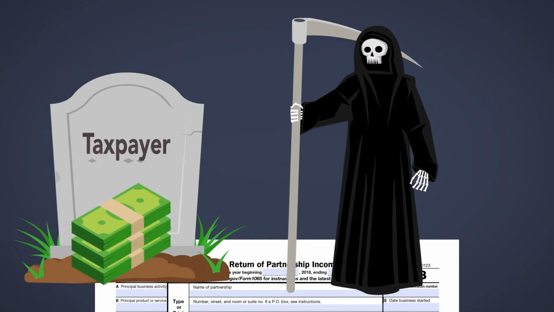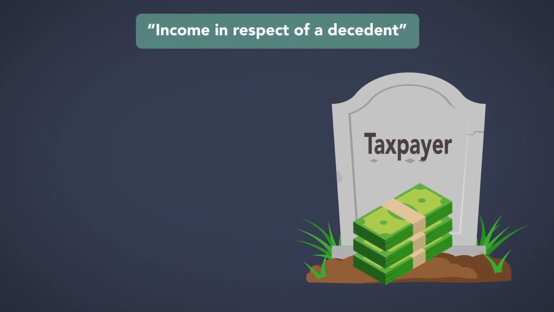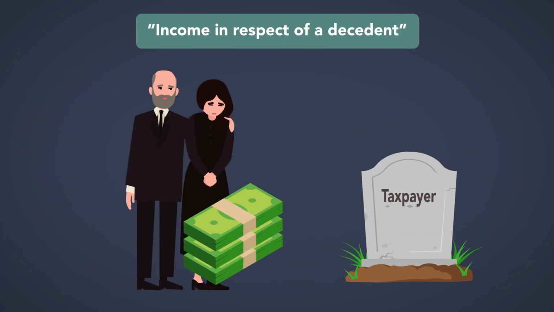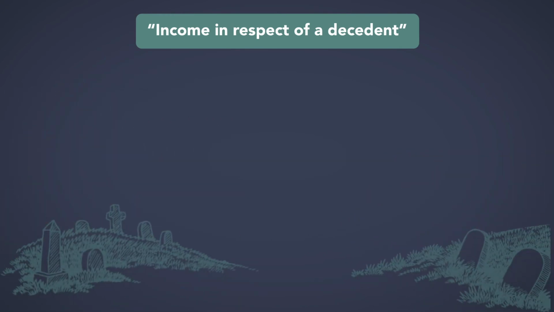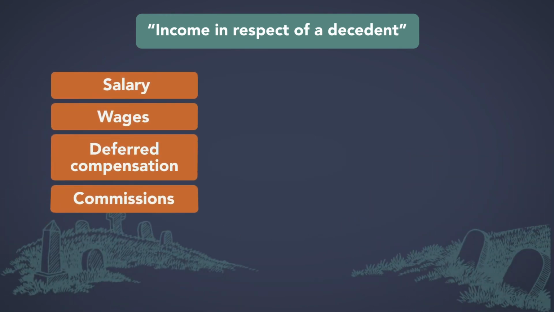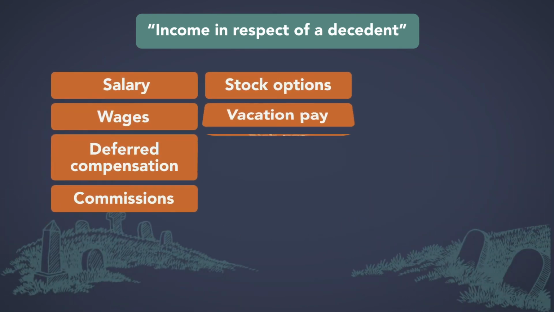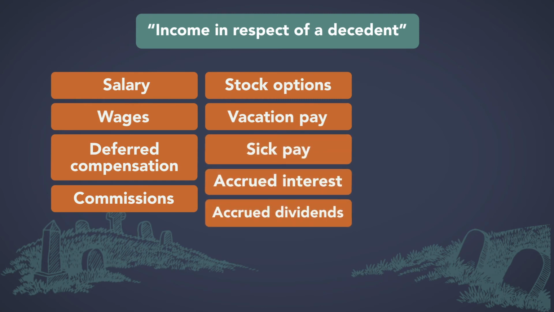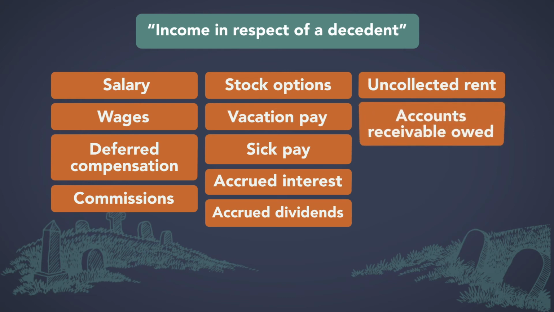The income a deceased taxpayer would have received had the taxpayer not died is income in respect of a decedent and is taxable income to whoever does receive it. This includes unpaid salary, wages, deferred compensation, commissions, stock options, vacation pay, sick pay, accrued interest and dividends, uncollected rent, accounts receivable owed to the decedent, and sale proceeds from the sale of property that occurred before death, but the proceeds were not collected until after death.